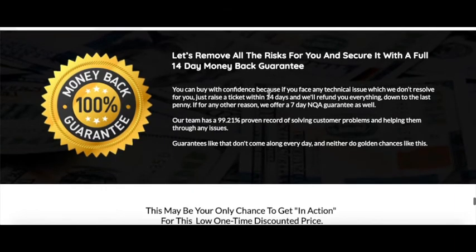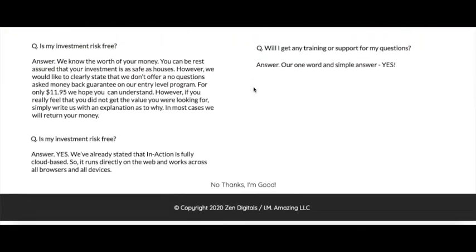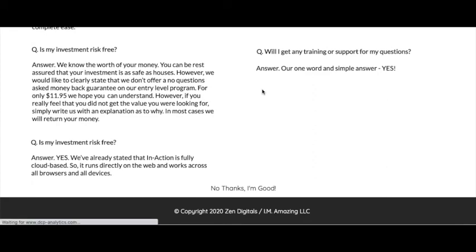You are also getting a 14-day money back guarantee, which is pretty cool because the course is really short. You can complete the course within a week and then later on you can think for yourself whether this product is really useful or not. If this product is useful, you can keep it, or else you can return it inside 14 days. Alright, so this was the sales page of Inaction.